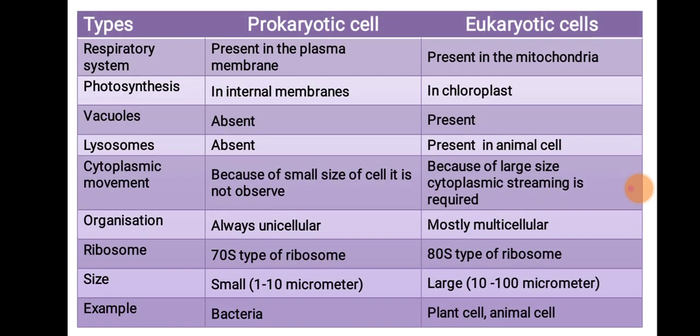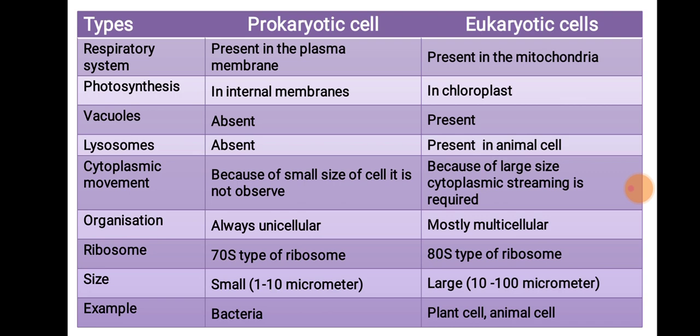Next point is the respiratory system. In the prokaryotic cell, the respiratory system is present in the plasma membrane. In the eukaryotic cell, it is present in mitochondria. It means that the respiratory system enzymes are embedded in the plasma membrane of the prokaryotic cell.